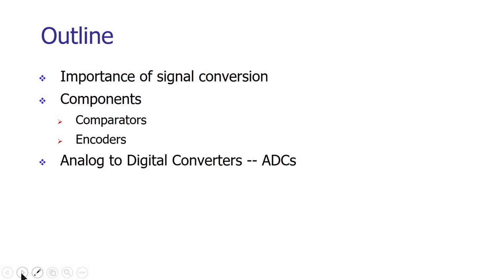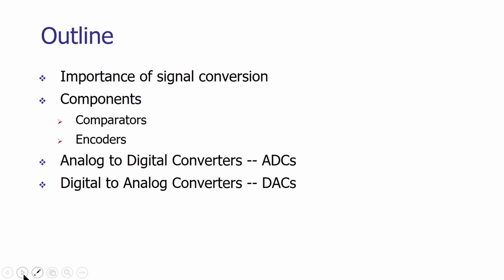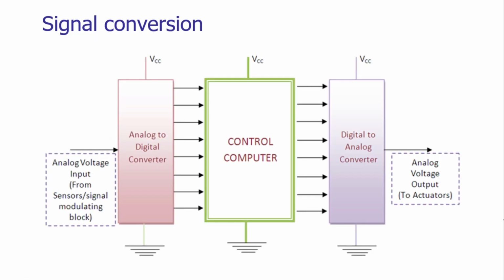In a typical mechatronics based system, we need to convert the analog signals into digital format, or we have to convert the digital signals into analog format. So, where we need to convert analog to digital and where we need to convert digital to analog format, that we will see in detail in this lecture, and what are the various techniques. In our previous class, we have seen various signal conditioning operations. In this lecture, we are studying the signal conversion operations.